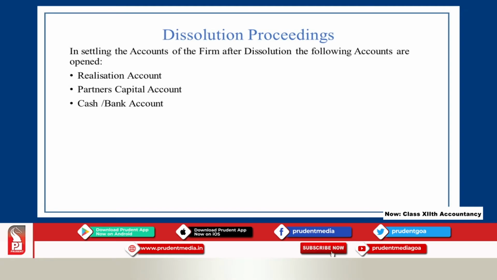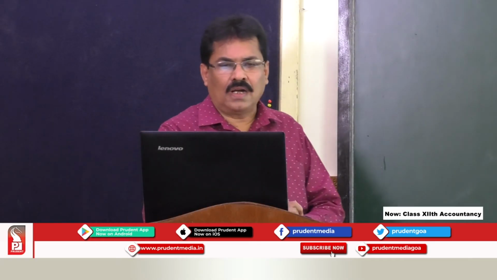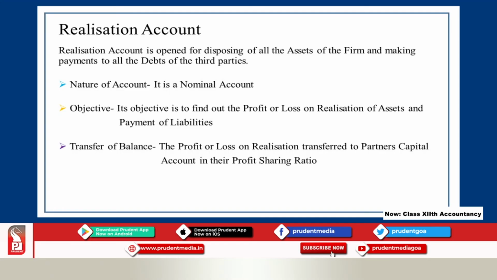The first one is realization account, partners' capital account, and cash or bank account. Now, realization account is opened for disposing of all the assets of the firm and making payments to all the debts of the third parties.